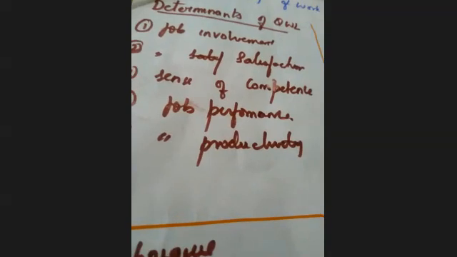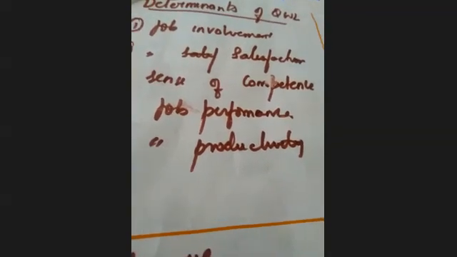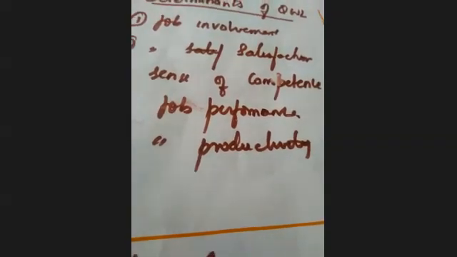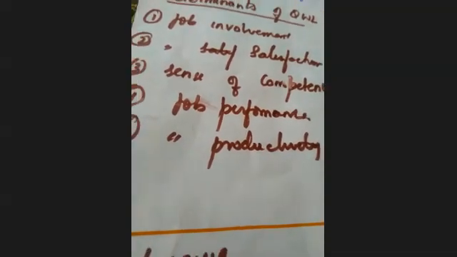Next is job satisfaction. Job satisfaction refers to the satisfaction which workers have with the job environment. Job involvement, right? 100%, no doubt, if the employee is contributing towards the job 100%, but if they're not having satisfaction, after a limited period of time they lose their interest in the job. So to maintain a good quality of work life, when employees are involved and giving good job involvement, it's the organization's priority to maintain their satisfaction.